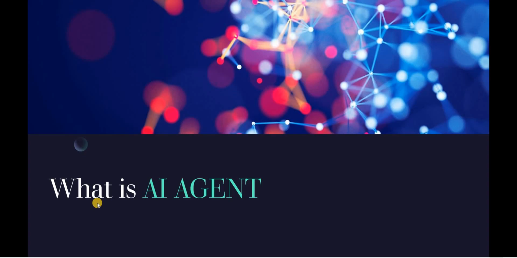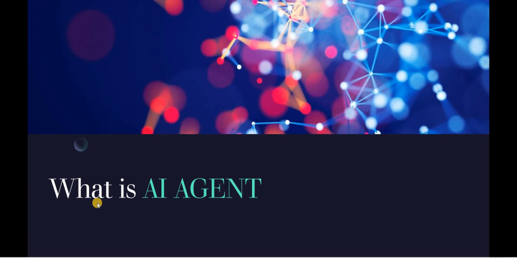And after this, what is an AI agent? An AI agent is an AI system that is designed to take actions in the real world by interacting with software tools, APIs, and applications. It will take some actions. It will also interact with other software tools, APIs, and applications.